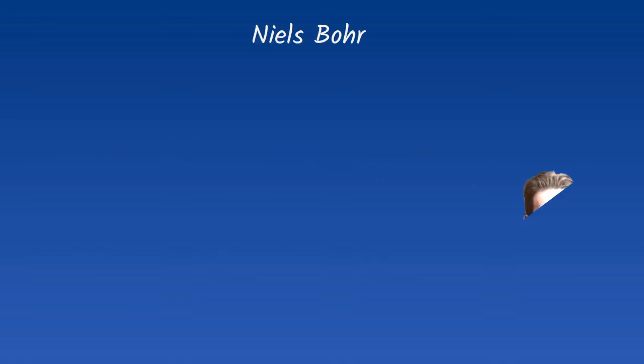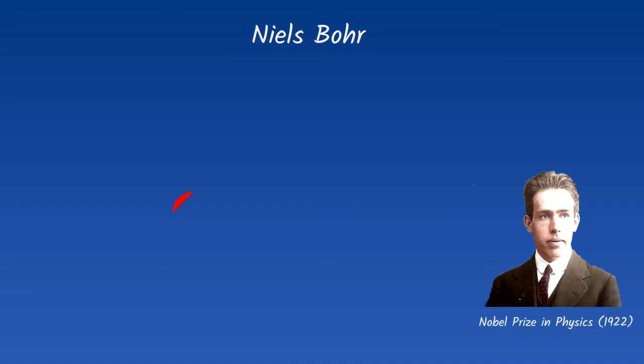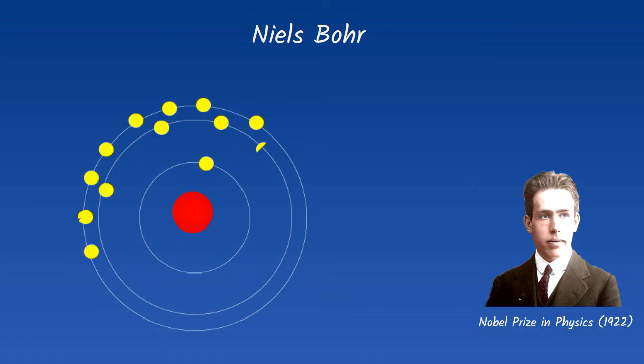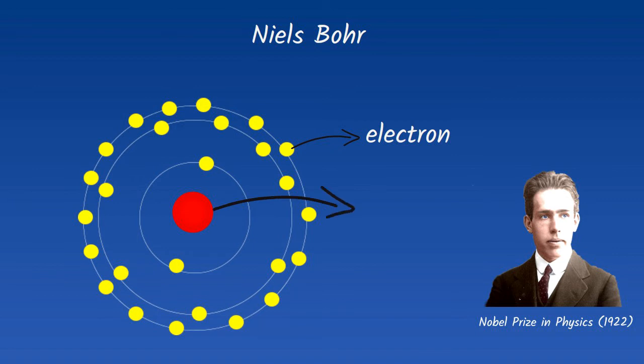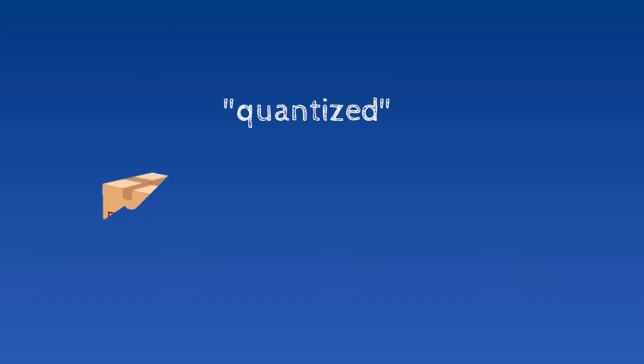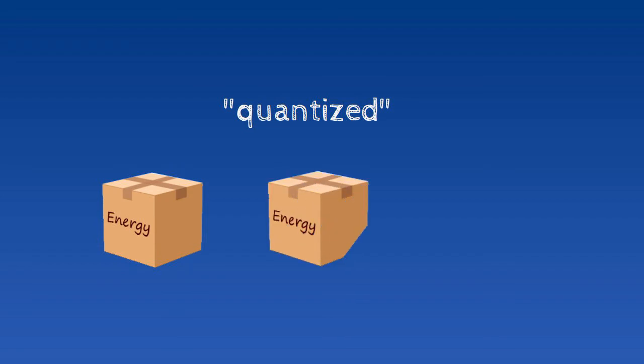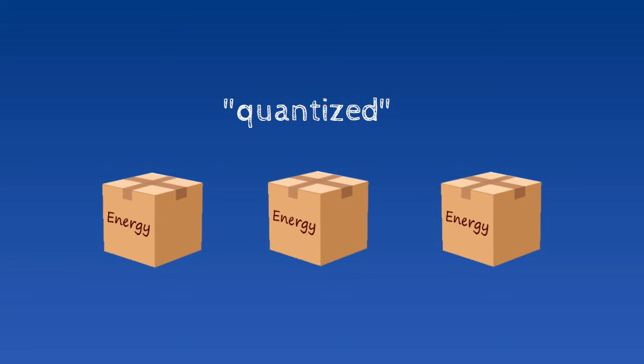Niels Bohr then stated in his atomic model that electrons orbit in circular paths at certain energy levels around the nucleus, called orbits, and that electrons can move between these levels by absorbing or releasing energy. That is, the amount of electron energy is quantized. In simpler terms, the amount of this energy cannot be any number, and we have certain packages of energy. For example, we cannot have 1.5 eggs; the number of eggs is quantized.